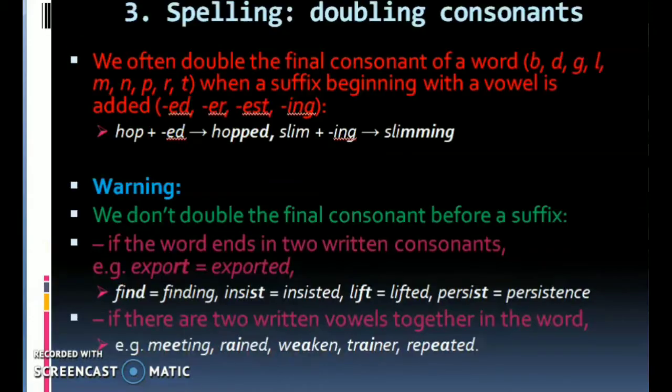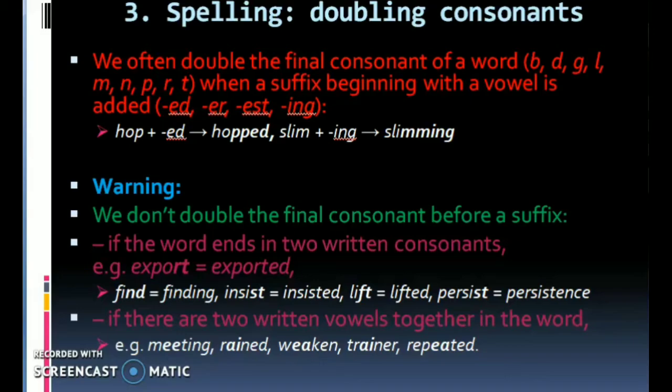Third one, doubling consonants. We often double the final consonant of a word ending in b, d, g, l, m, n, p, r, t when a suffix beginning with a vowel is added: ed, er, est, ing. Hope plus ed is equal to hoped.